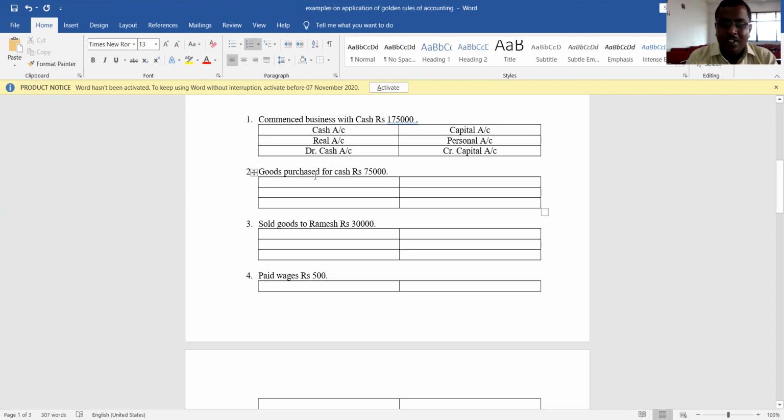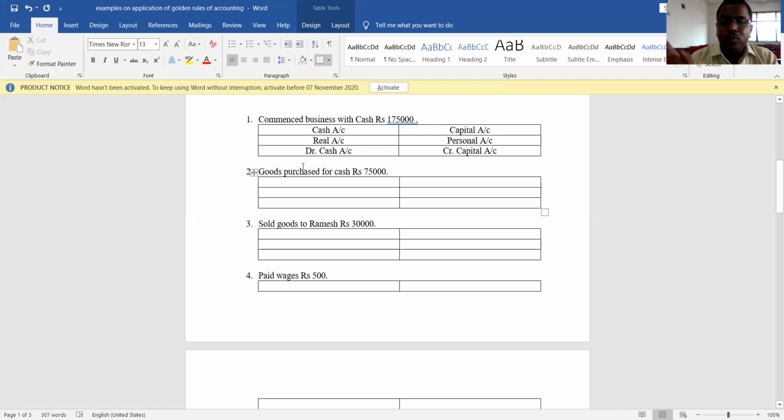And another one is the goods account, but we never treat it as a goods account. If goods are purchased, then they should be termed as a purchases account. We are not supposed to call it a goods account. Understood? If it is goods purchased, it is purchases account. If it is goods sold, it is sales account, because the terms purchases and sales are only applicable to goods.